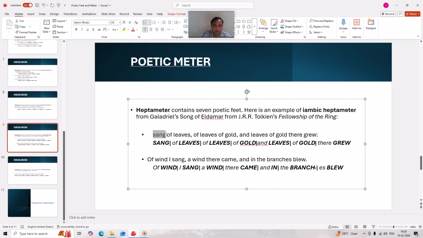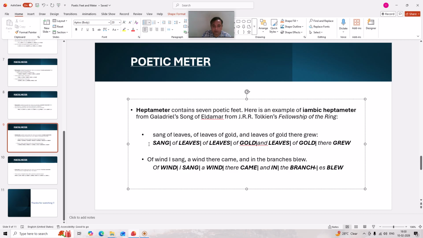Here is the example: I sang of gold and leaves of gold and their grief. Here in the iambic foot we find that an unstressed syllable is followed by a stressed syllable.